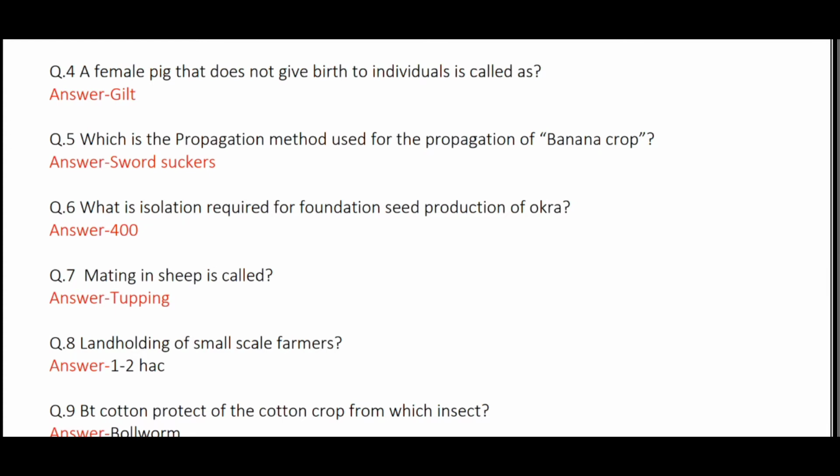Land holding of small scale farmers is 1 to 2 hectares. There are 5 categories: marginal is less than 1 hectare. Small farmers 1 to 2 hectares. Semi-medium 2 to 4 hectares. Medium 4 to 10 hectares. Large farmers, more than 10 hectares.